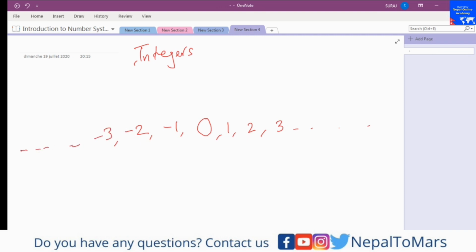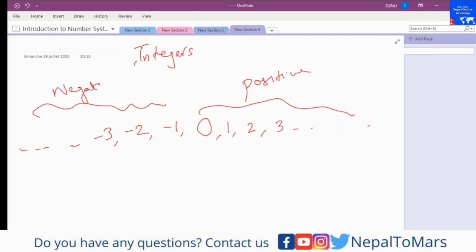So it goes like this. All these are integers: this part is positive integers, this part is negative integers, and this is 0. So this is called integers.